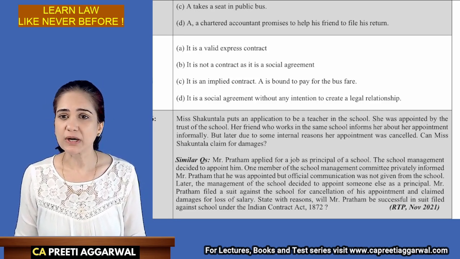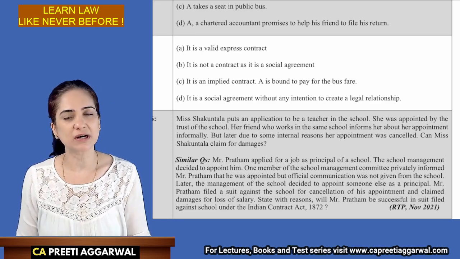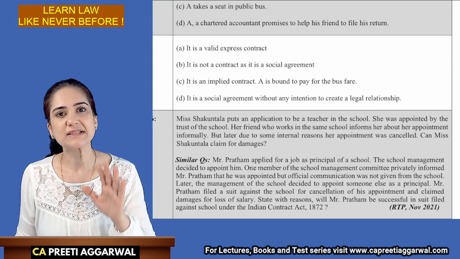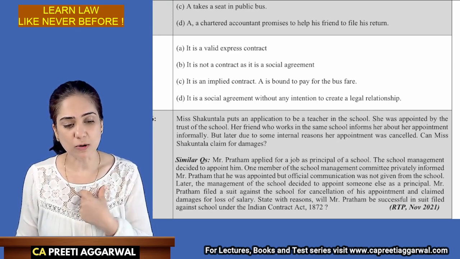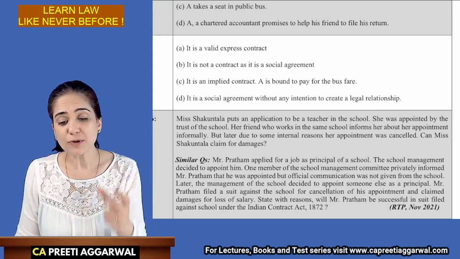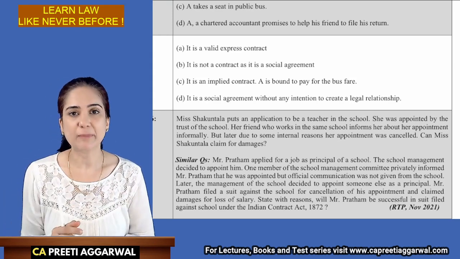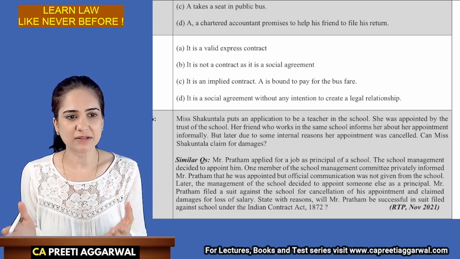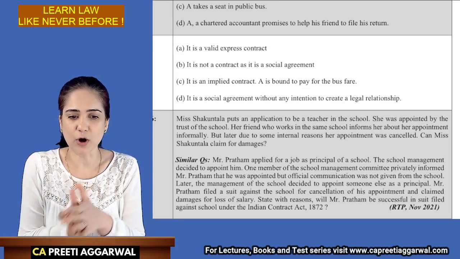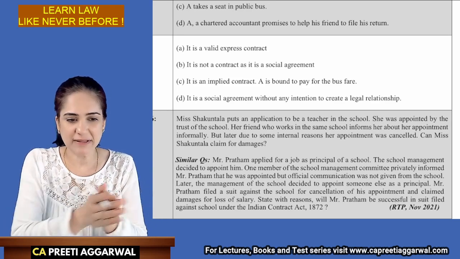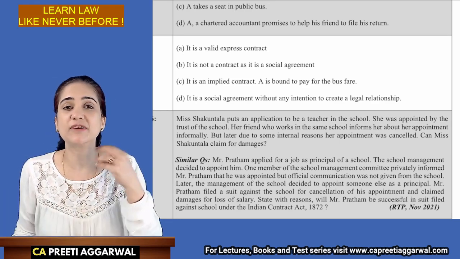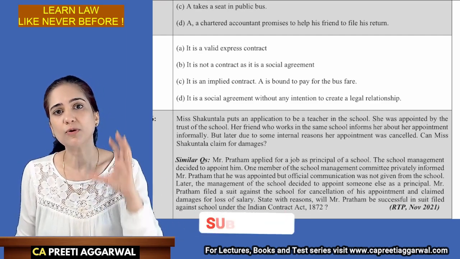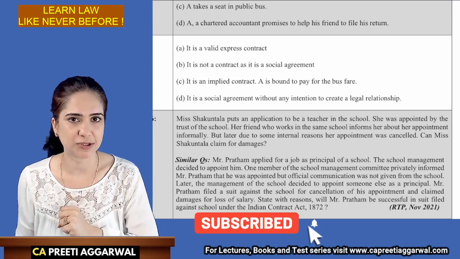A friend who works in the same school informs her about the appointment informally. Let us read the question, and I will also highlight how to decide which section is to be applied. Sometimes students get confused whether the question is from the Contract Act, or which provision should be applied. I will also show you how to find hints in the question.